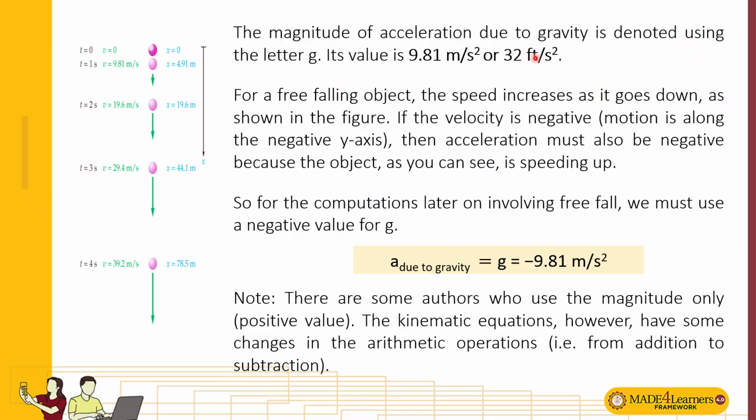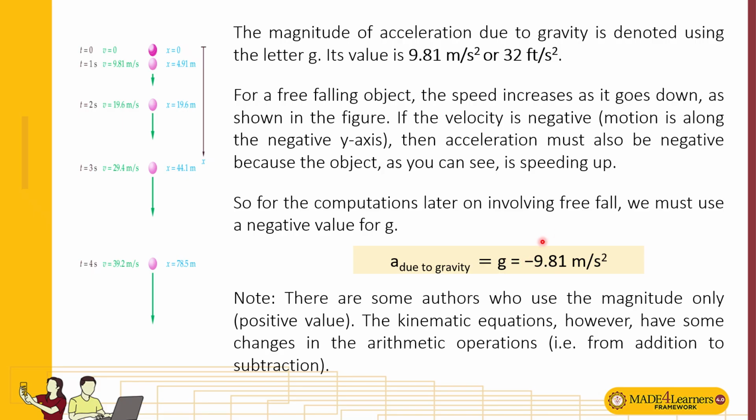Since acceleration is a vector quantity, we use a negative sign to indicate its direction. Take note that the acceleration due to gravity is always directed towards the center of the Earth, so we use a negative sign for computations involving this value.